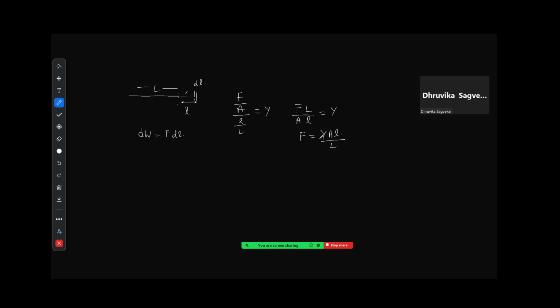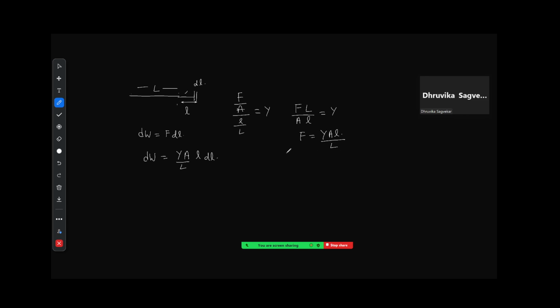Now, if you take this part and put it over here, then the small amount of work done in moving it by a small amount dl becomes Y into A into l divided by L into dl, correct?